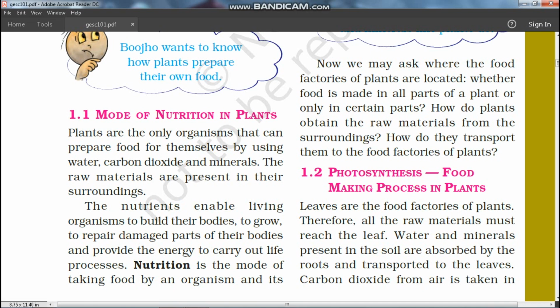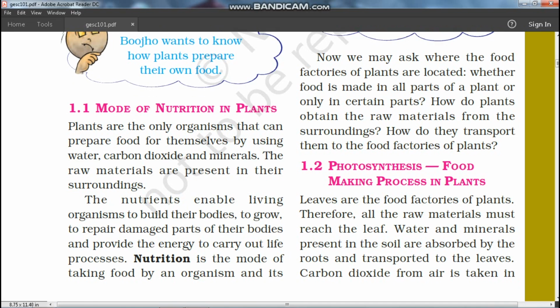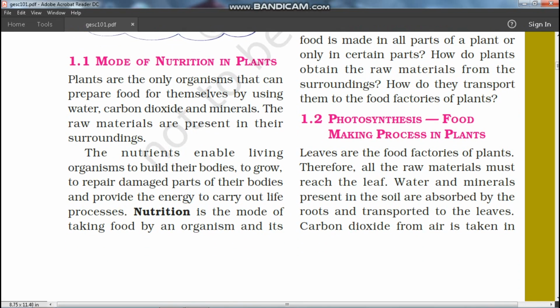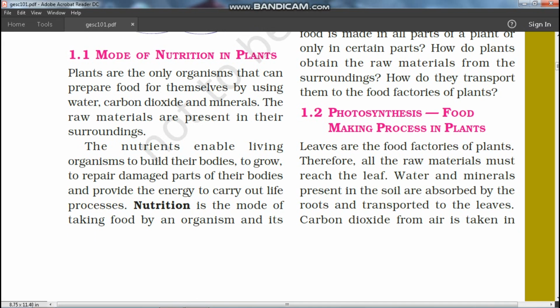So plants have leaves, and in those leaves there are food factories, you can say. In the leaves there is a green pigment called chlorophyll, which absorbs the sunlight energy and converts it into chemical energy. So the leaves can be said to be the food factories of plants. And what are the raw materials to make the food for the plant? They are water and minerals.